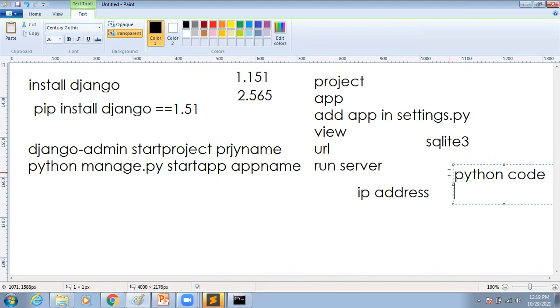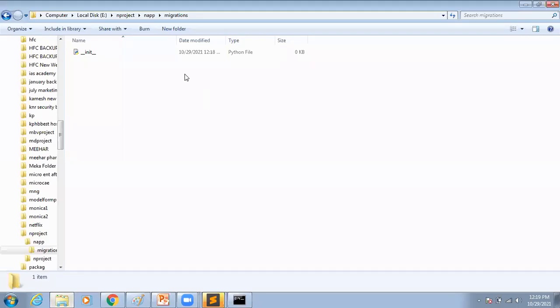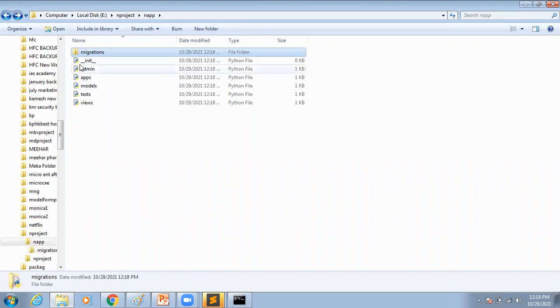By using Python code, we are going to create one database table. After that, we are going to migrate our Python code into SQL format. After that, we are going to execute. At that time, we are going to use this migration folder also. Simply, these are the inner files of our application level.